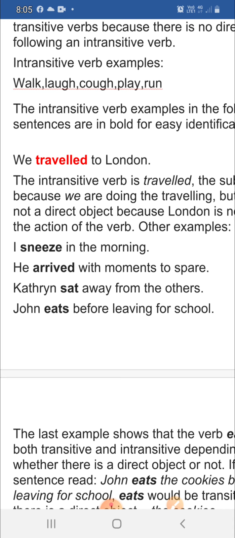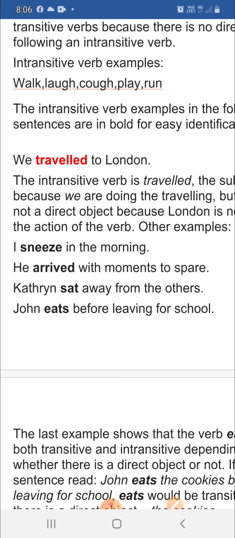Let us see a few more examples. I sneeze in the morning. Here I is the subject, sneeze is the verb, morning is not the receiver, it is the time period given. So in the morning is not an object that is receiving something.